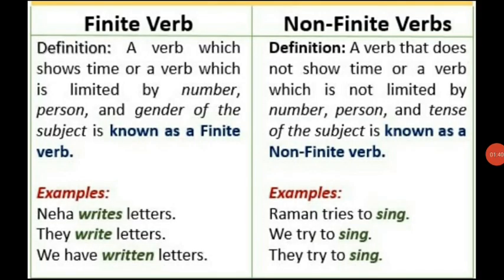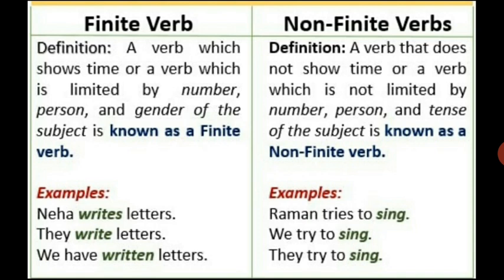Finite verb: a verb which shows time, time means tense, or a verb which is limited by the number, person, and gender of the subject is known as a finite verb. It means a finite verb changes according to the tense form and the persons: first person, second person, and third person in pronouns.